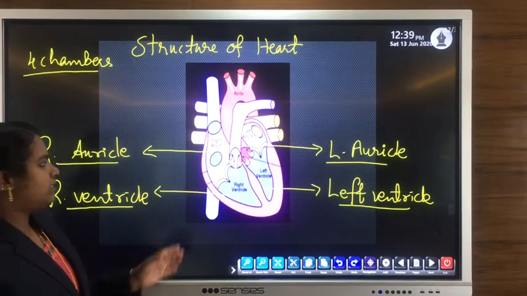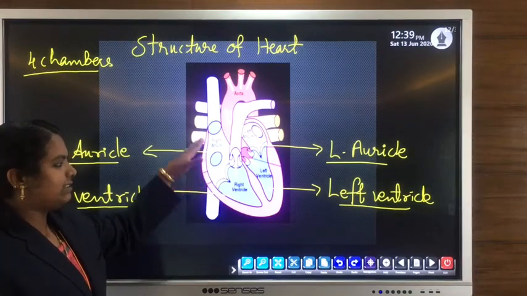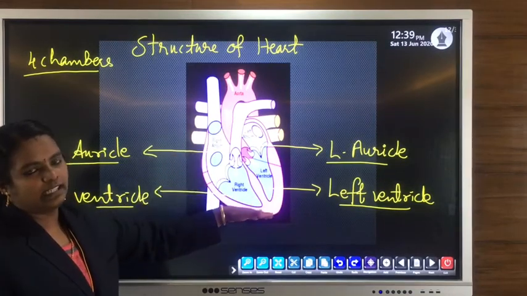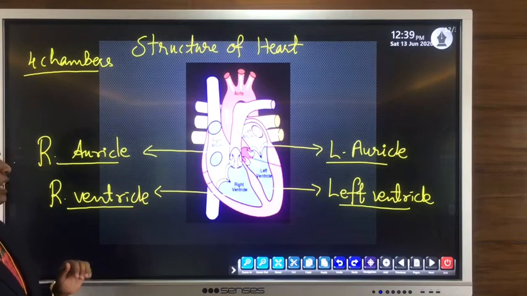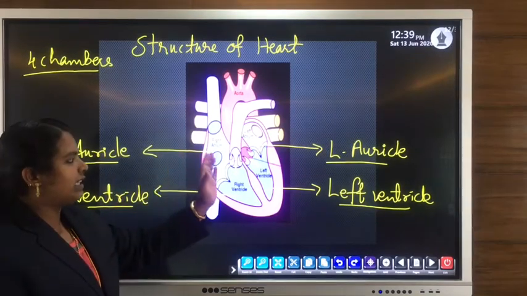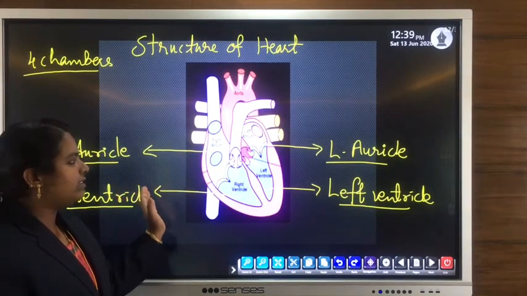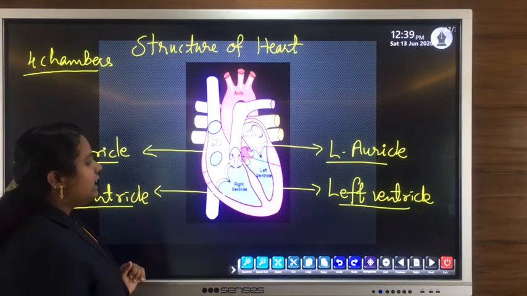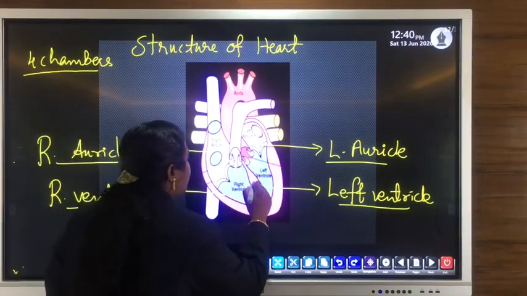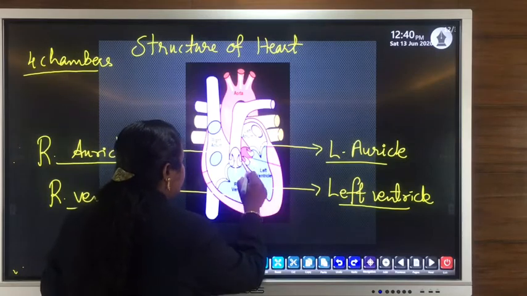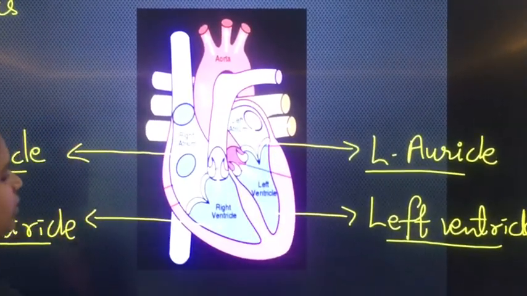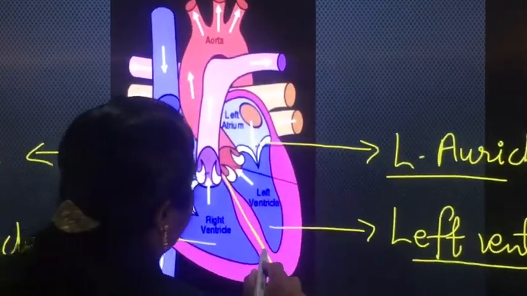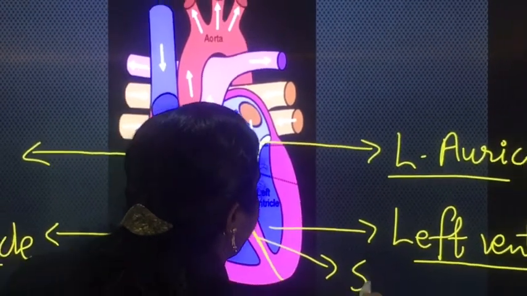And this heart has 2 sides, the right side and the left side. The right side as well as the left side are separated by a muscular wall, and that muscular wall is known as the septum.